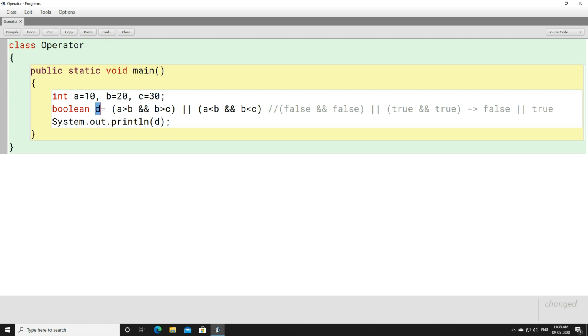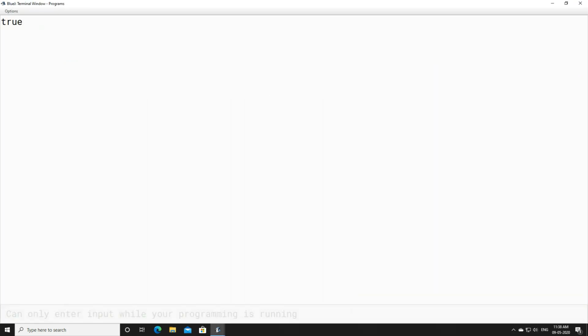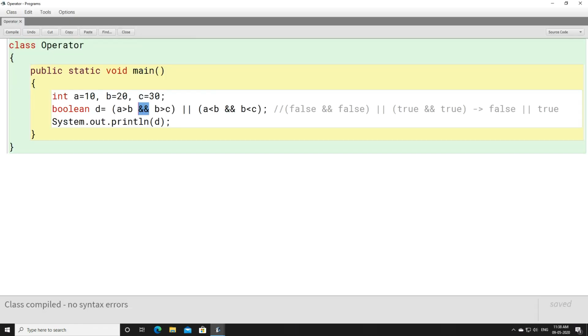What will be the final value of D? The final value of D is true. Let's look at this. You can see that we have true here. Now let's do another manipulation here. I'm going to use an OR sign here, an AND sign here, again an OR sign here, right? Now let's look at this.